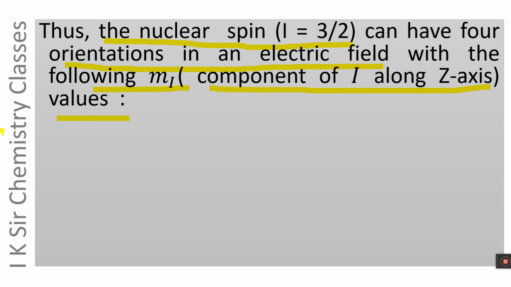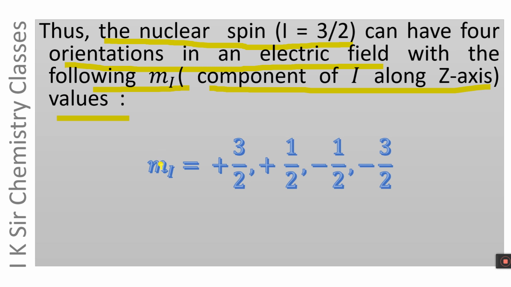The value of Mi varies from plus I to minus I. The values of Mi are plus 3 by 2, plus 1 by 2, minus 1 by 2 and minus 3 by 2. These are the 4 orientations of nuclear spin with I equals 3 by 2 in an electric field.